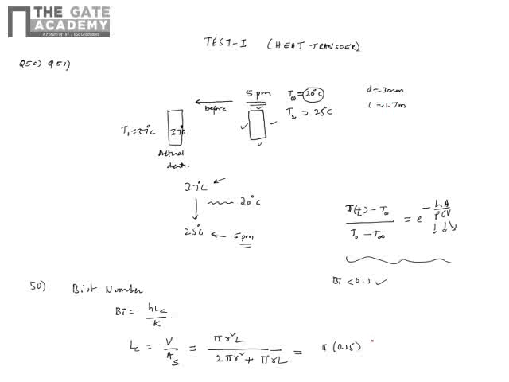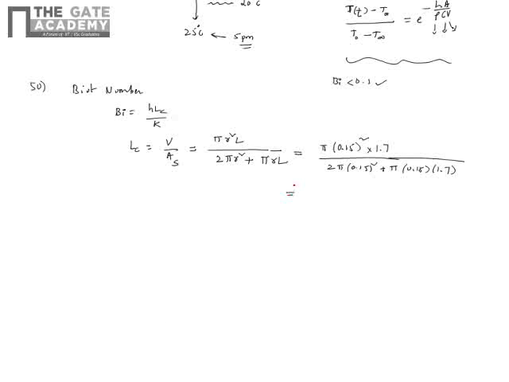So 2 pi r square is 2 pi times 0.15 squared, plus pi r L, with L as 1.7. If I do all this, the characteristic length I get is 0.0689. So this is the characteristic length, and the Biot number would be h Lc by k.